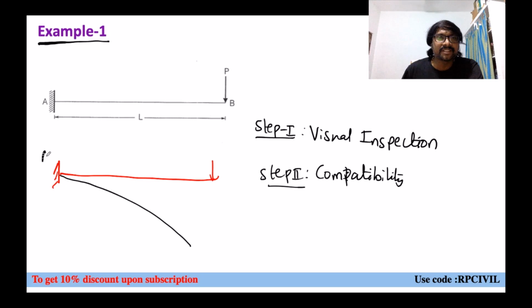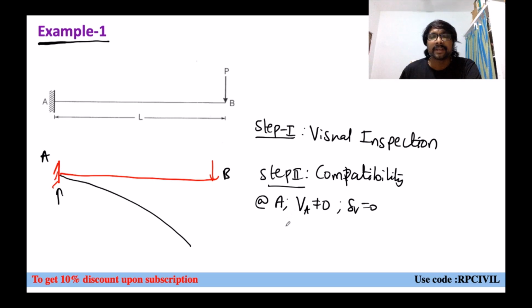What are these compatibility conditions? If you consider this is A, this is B, at A the vertical reaction is present, so do you have any vertical deformation? No. So there is no vertical deformation shown. That is correct. Similarly, don't worry about the horizontal reaction, because with vertical loading the horizontal reaction will not be there, and horizontal deformation also will not be there.